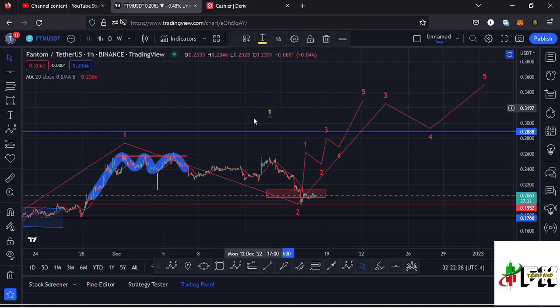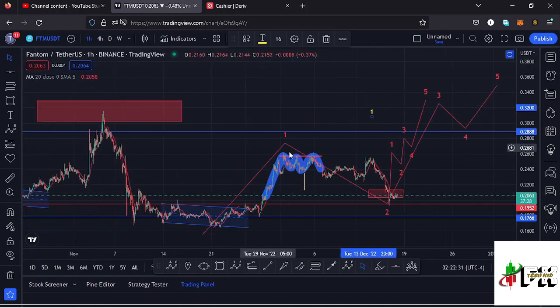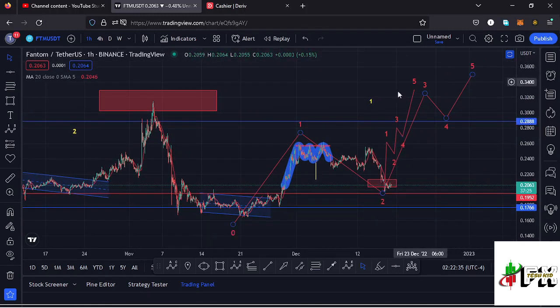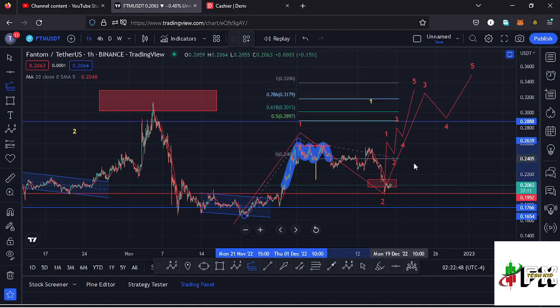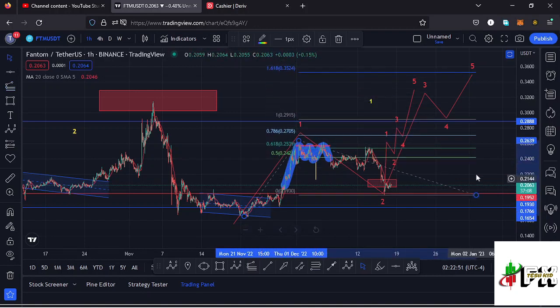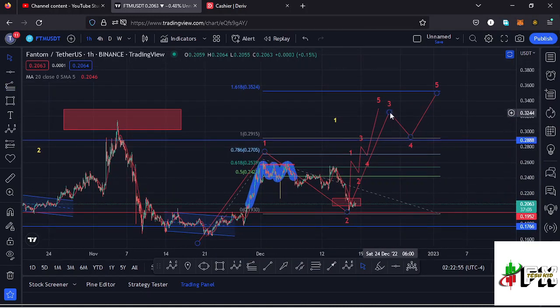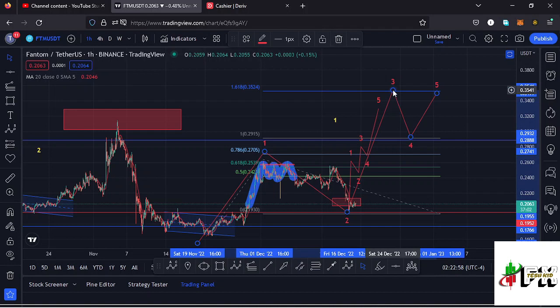So that is my primary scenario here on the Fantom chart, sketching out a minimum target area to the upside in the formation of this wave 3 using the trend based Fibonacci, and that is assuming that the low was in at around the $0.19 mark in the formation of this second wave, by connecting the trend based Fibonacci from the low of the first wave to the high of that wave 1, then dragging the fibs to the low of the second wave. That gives me a minimum target area to the upside at the fib level 1.618, which perfectly lies at around the $0.3524 mark, and that is the minimum that I'm expecting that bounce to the upside in the formation of this wave 3 to do next. And that is my primary scenario and also my short-term scenario here on the Fantom chart.